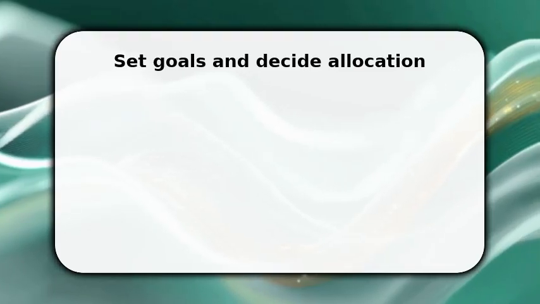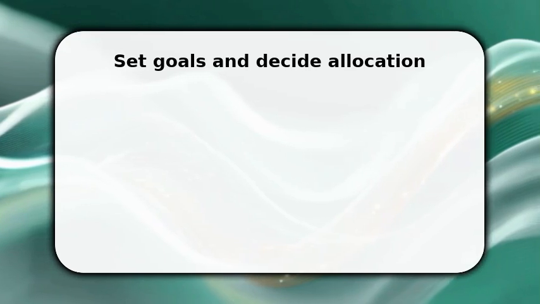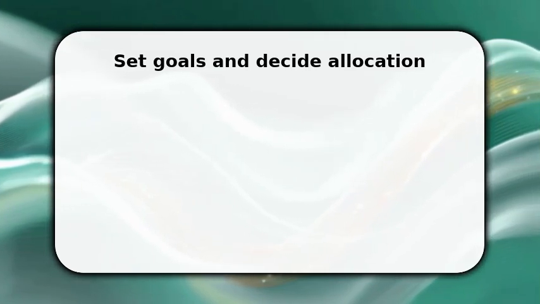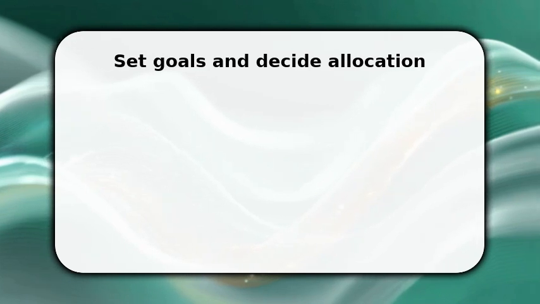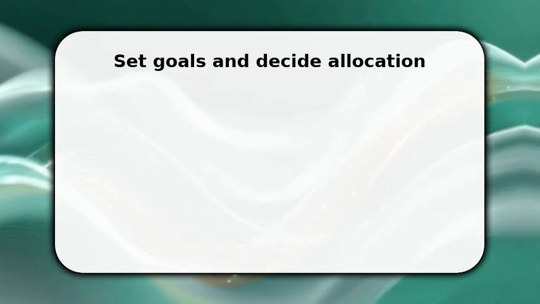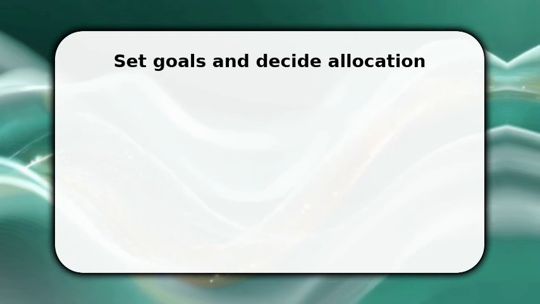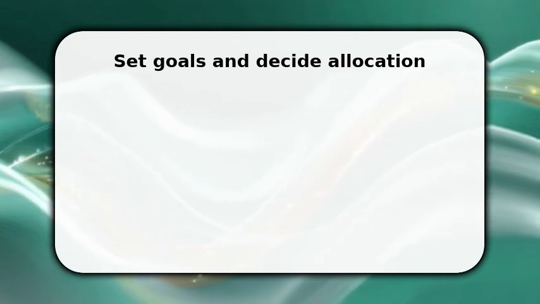Start by defining clear financial goals and your time frame for investing. Decide if you need growth, income, or capital preservation over 10 years. Choose an allocation such as 70% stocks and 30% bonds for moderate growth.